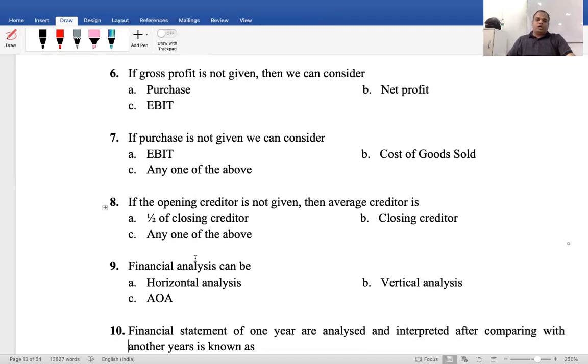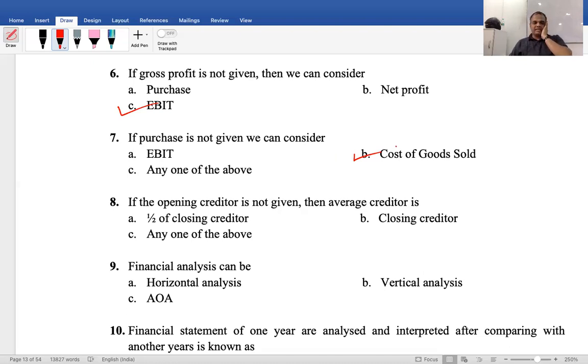If gross profit is not given, then we can consider purchase as gross profit, net profit as gross profit, EBIT as gross profit. EBIT can be assumed as gross profit. This is a fundamental assumption to solve ratio analysis. If purchase is not given, we can consider EBIT, cost of goods sold, or any one of the above. Cost of goods sold. EBIT, when do we have to consider? Gross profit is the EBIT.